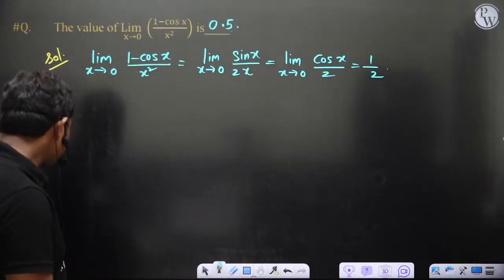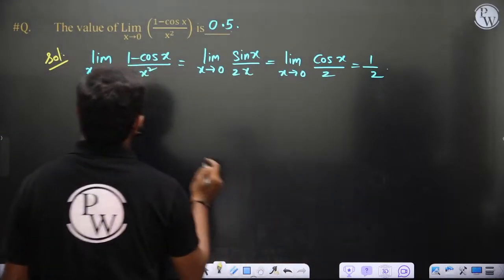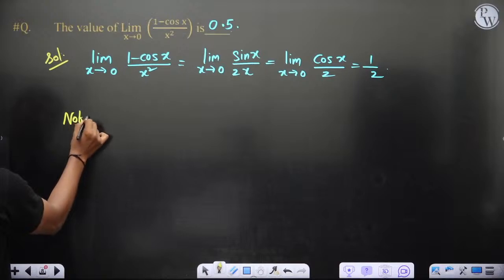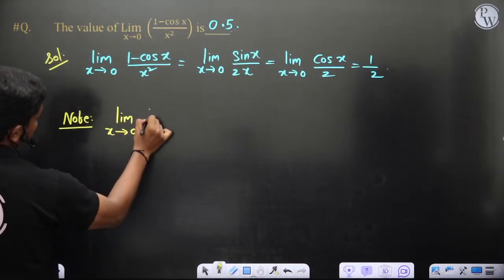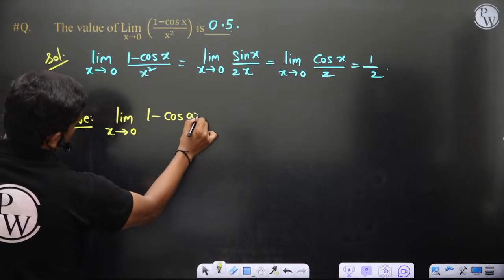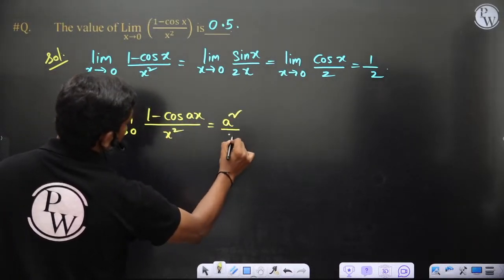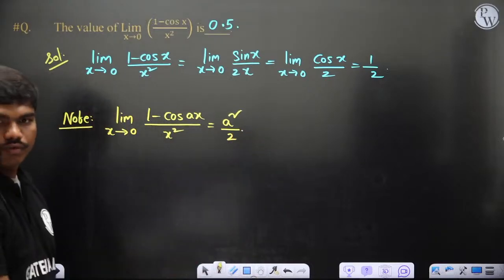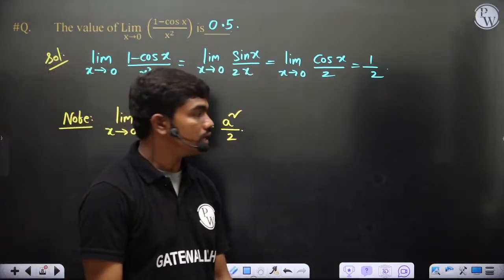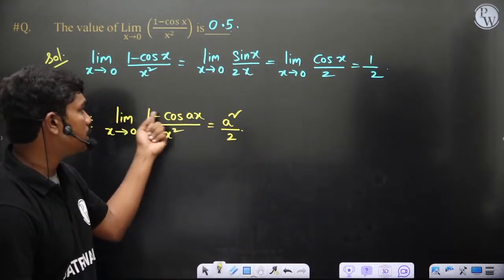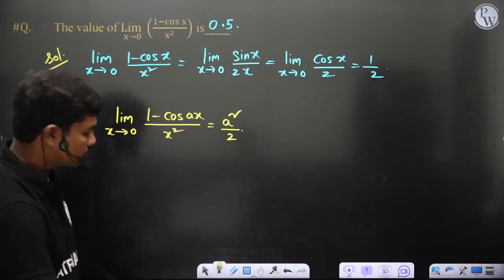Clear? So let's see, you can maybe write here the same thing I have taught you. Limit x tends to 0, 1 minus cos ax by x square is equal to a square by 2. Since a equal to 1, the answer would be 1 by 2, which is matching. If you put a equal to 1 on both sides of this equation, then 1 minus cos x by x square, limit x tends to 0, is equal to 1 by 2, which we got even from L'Hospital rule.